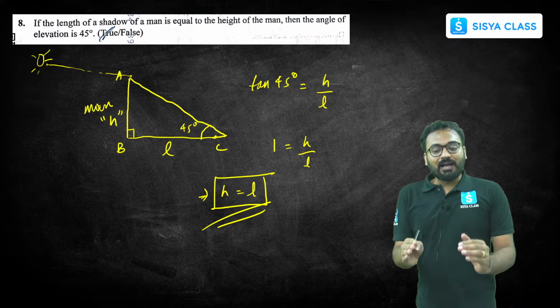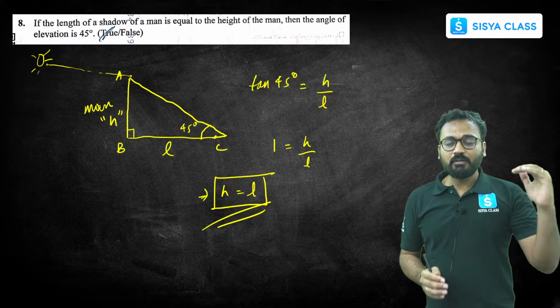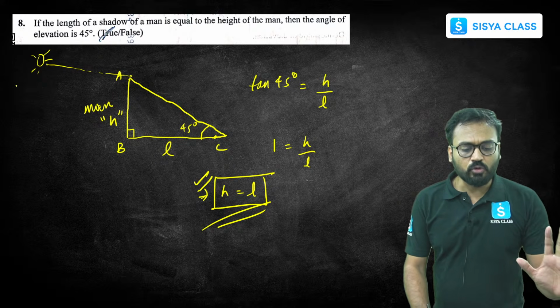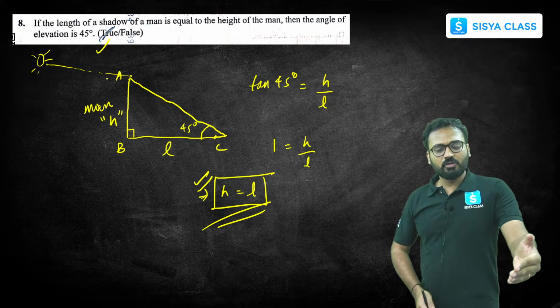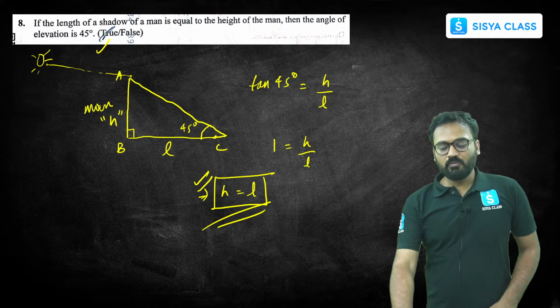So the height of the man and the length of the shadow are equal. True was the correct answer. Whoever marked this true in this paper also, they got the deserved marks.